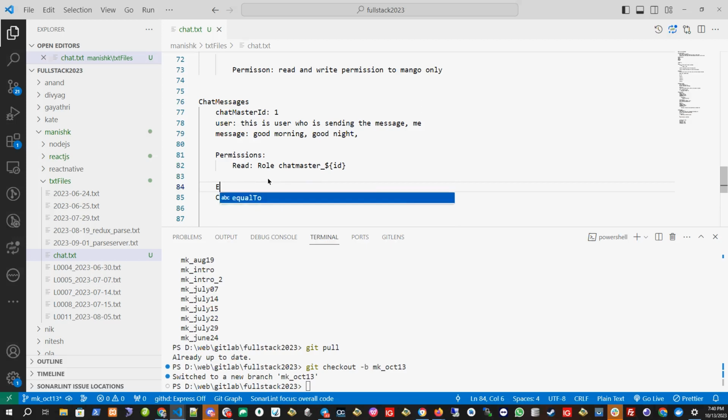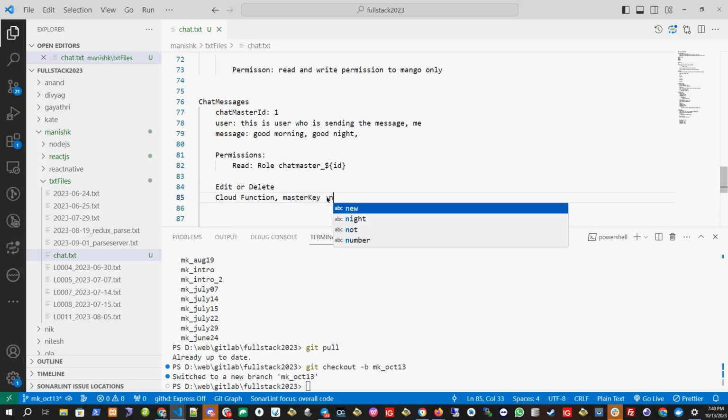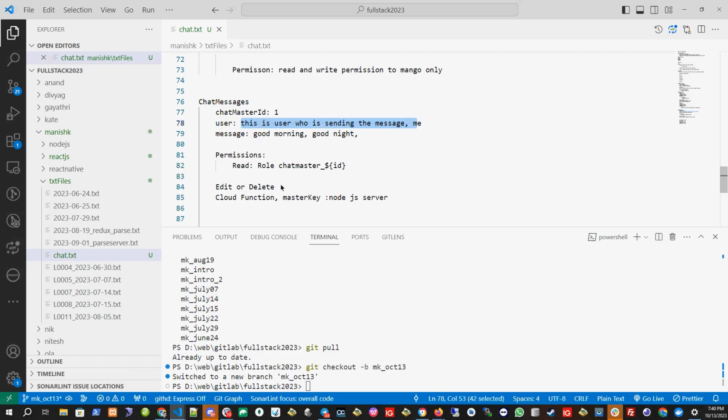So only the edit part or delete part can be done in the cloud function, which needs a master key. And the master key does not lie in the React, it lies in the Node.js server. So we will be writing some functions to edit or delete. If the user has by mistake written something which he wants to edit, we will write a cloud function to make sure the user can also edit the message.